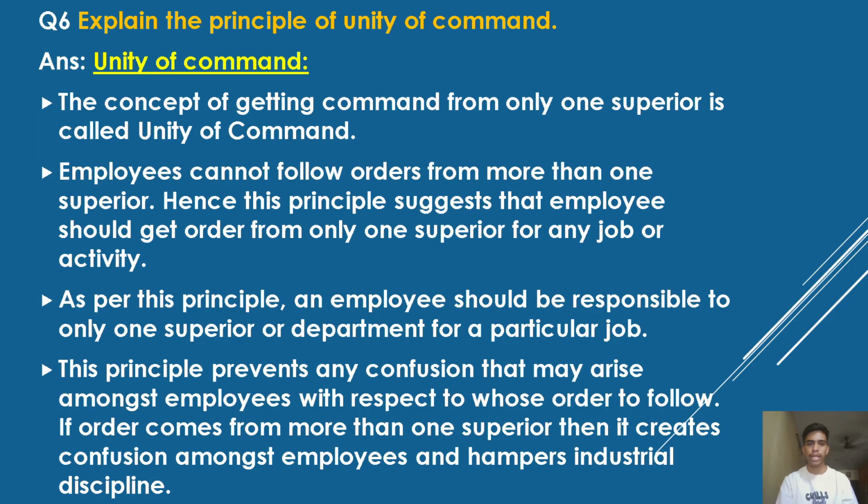The concept of getting command from only one superior is called unity of command. Employees cannot follow orders from more than one superior. Hence, this principle suggests that employees should get orders from only one superior for any job or activity. As per this principle, an employee should be responsible to only one superior for a particular job. This principle prevents any confusion that may arise amongst employees with respect to whose order to follow. If orders come from more than one superior, then it creates confusion amongst employees and hampers industrial discipline.